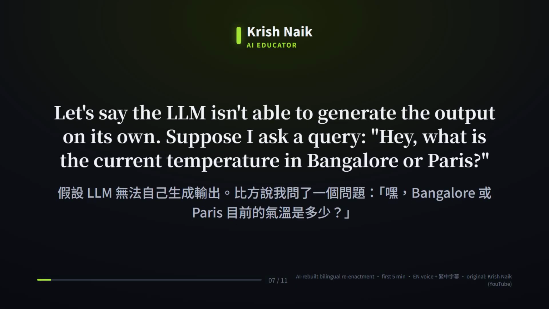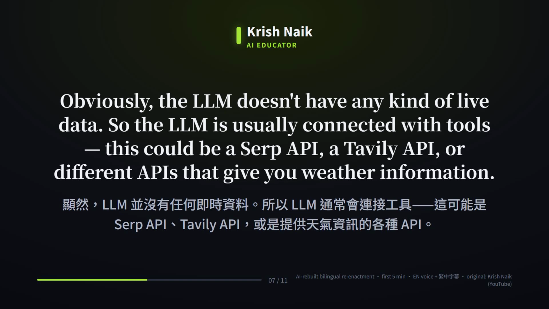Let's say the LLM isn't able to generate the output on its own. Suppose I ask a query, hey, what is the current temperature in Bangalore or Paris? Obviously, the LLM doesn't have any kind of live data. So the LLM is usually connected with tools. This could be a SERP API, a Tavily API, or different APIs that give you weather information.